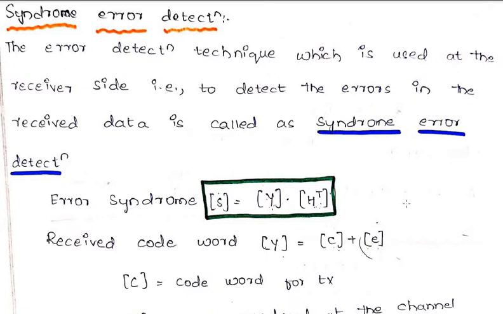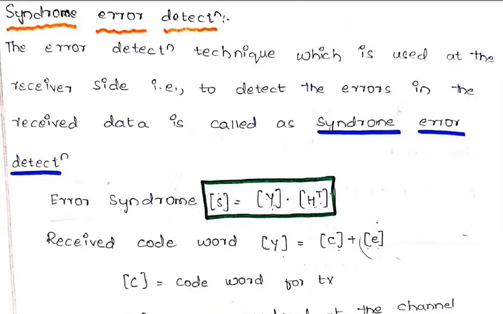You might get a question in the final exams saying that you have to find the syndrome error. So this is how you are going to find it. The error detection technique used at the receiver side to detect the error in the received data is called syndrome error detection. And for that you have a formula, given as S = Y into H transpose.